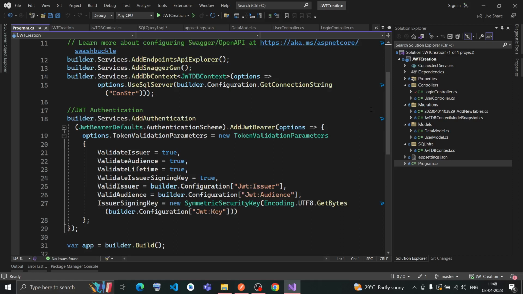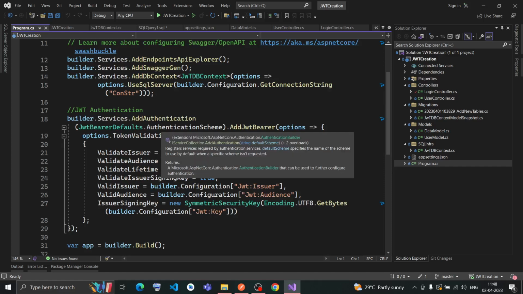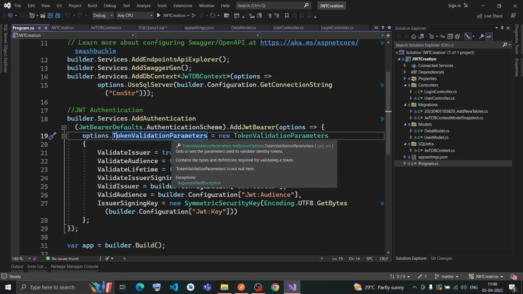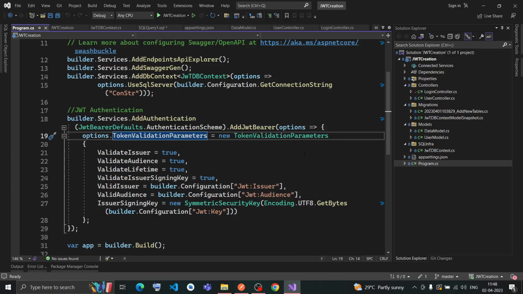But now after .NET 6, the Startup.cs has been deprecated, and Program.cs itself has all the data. So here I am using AddAuthentication. This authentication is nothing but JWT authentication. That's why we have to use an AddAuthentication service, and this service is JwtBearerDefaults.AuthenticationScheme, and AddJwtBearer. Inside that we have to validate this parameter: options equal options.TokenValidationParameters equal new TokenValidationParameters, and the validation parameters should be these five or six things.